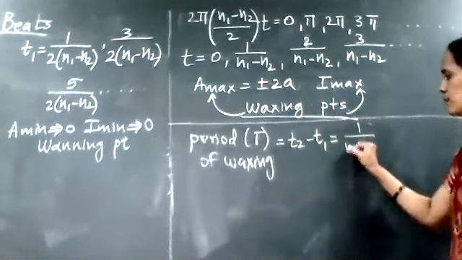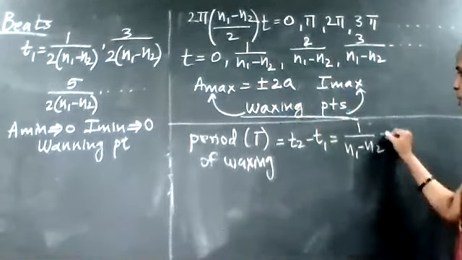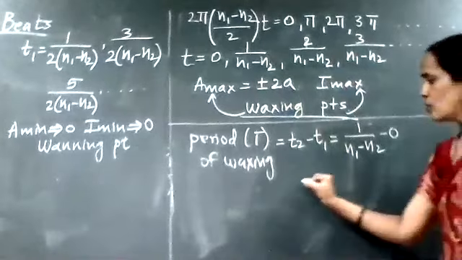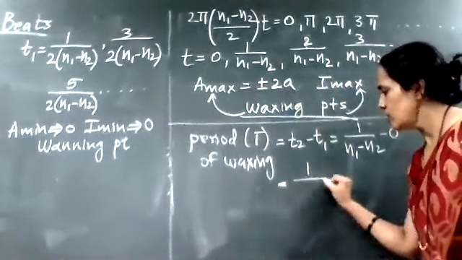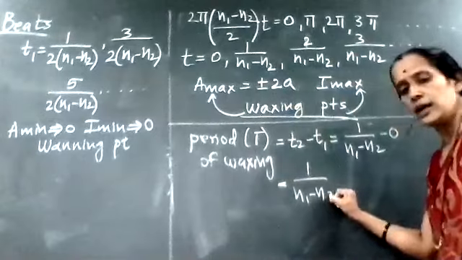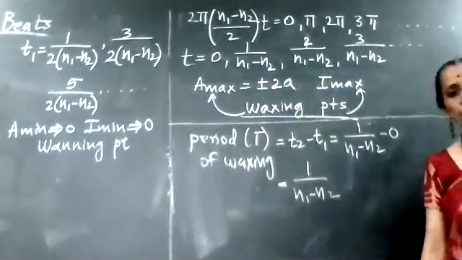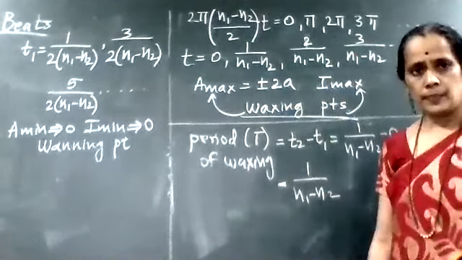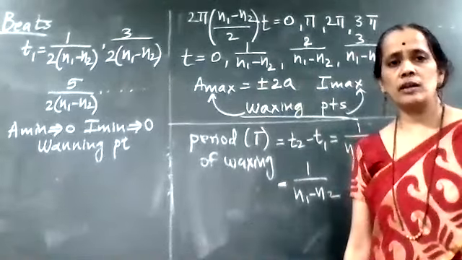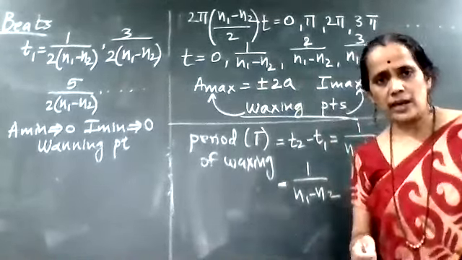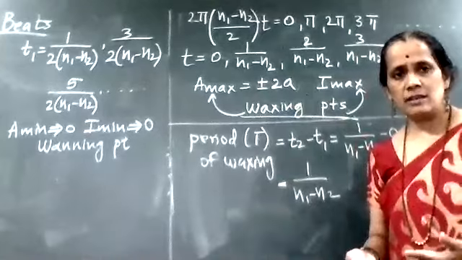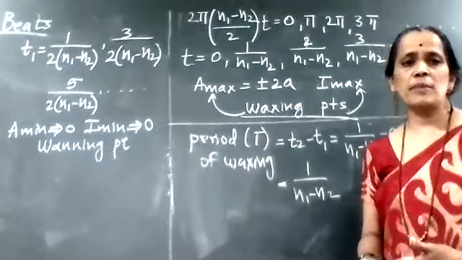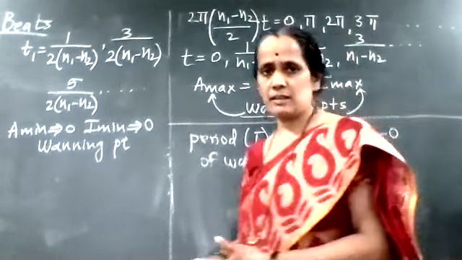T2 is 1 upon (n1 − n2) minus 0. So what I am getting is the period of waxing, which is equal to 1 upon (n1 − n2). Right? Period of waxing means what? The time required to obtain alternate maximum intensity points. That is called the waxing.